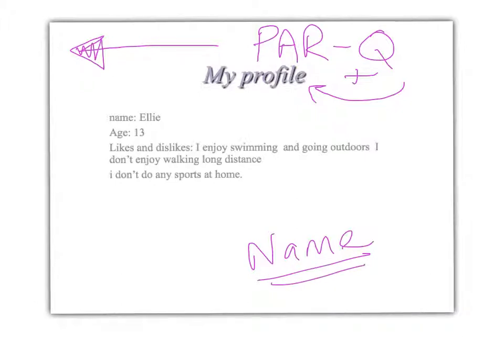Now we'll look at this slide. This is where you're given your personal profile. This is where you're given information about you. So who you are, how old you are, your likes and dislikes. What we want in this section is as much information as possible with regard to sport, exercise, activity, things that you do. We're trying to build a picture up of who you are, what you like, things that you enjoy, possibly things you don't enjoy so much. It helps us to design a training program to suit you. When you've done this slide, move on to the next one.